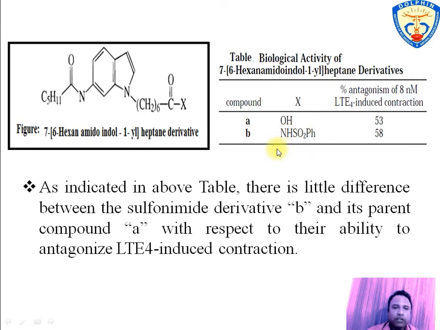It was observed that binding ability in terms of antagonizing LTE4 receptor is very much similar, that is 53 and 58. So indole derivative has been successfully employed as comparison with sulfonamide.